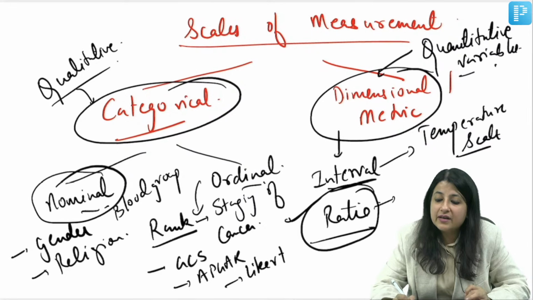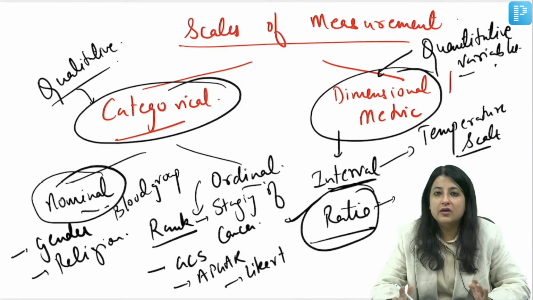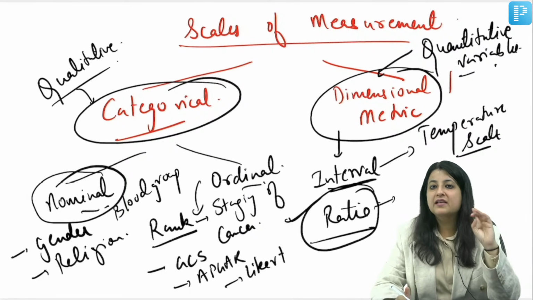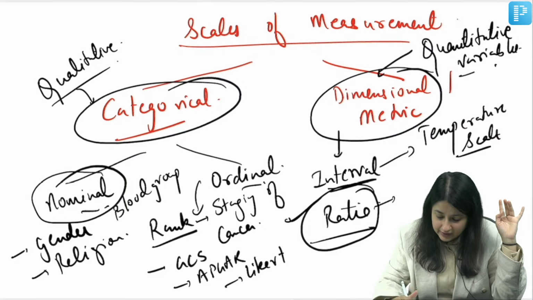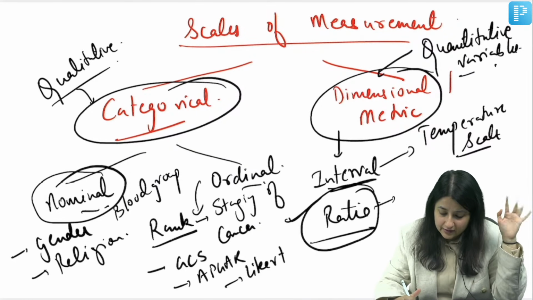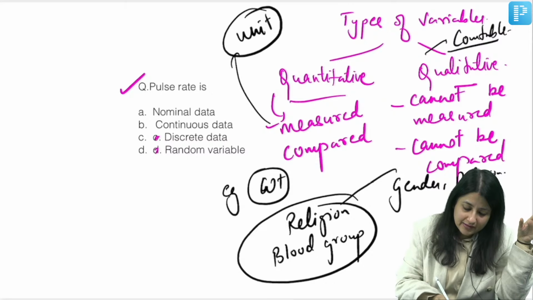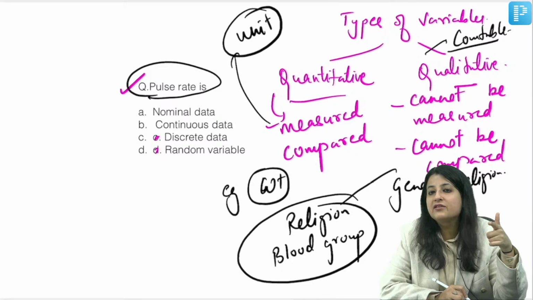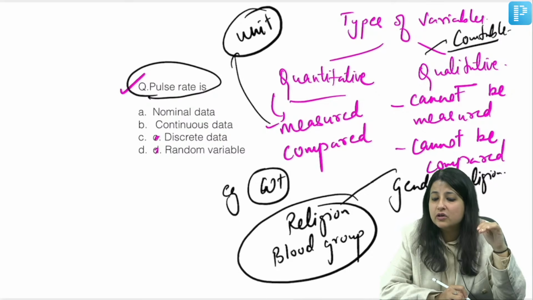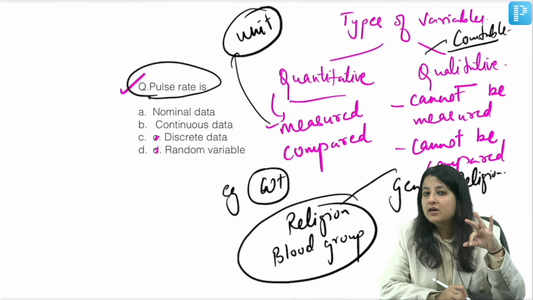Clear? Everybody? Okay, so this was the first topic that we have revised: two topics, types of variables and scales of measurement. Clear? Now let's go back to the MCQ and have a look at it. Look at the question over here. I gave you the question: pulse rate is. Now whenever you get a variable, the first thing you have to ask yourself is, does it have a unit or not?